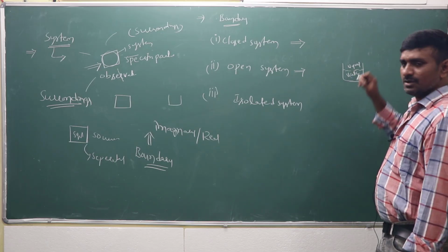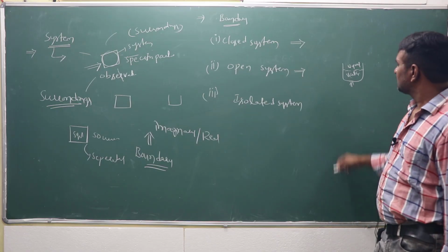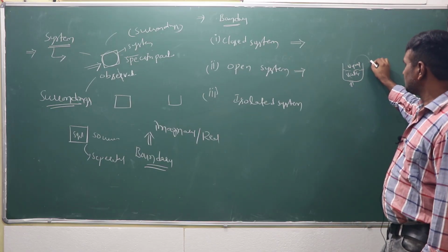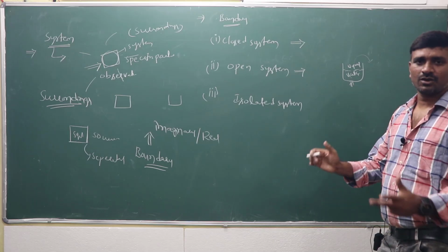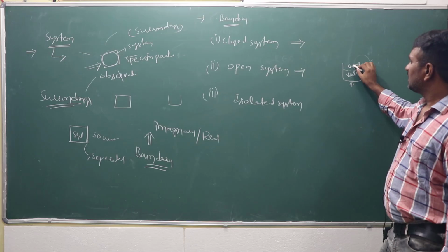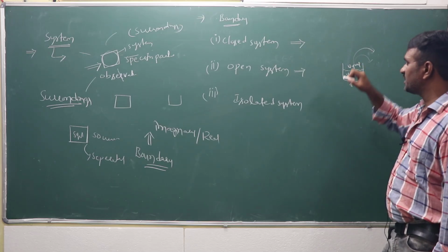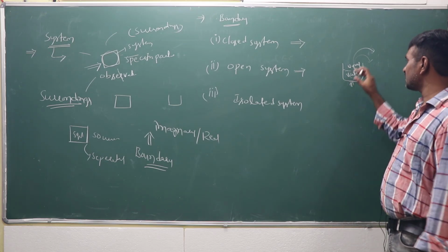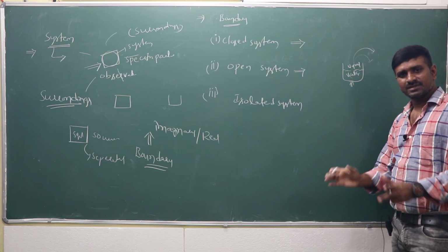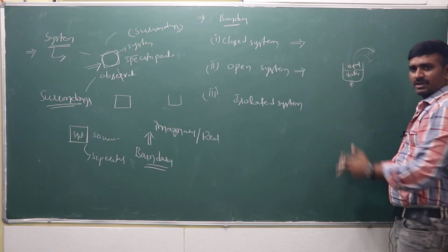While heating takes place, heat can exchange with the surroundings, that means energy can exchange with the surroundings, and some matter can also escape. That means mass or matter also exchange with the surroundings in an open system, not in a closed one.